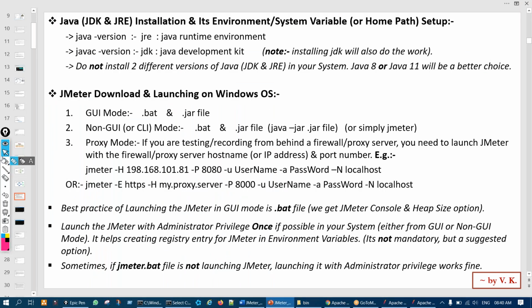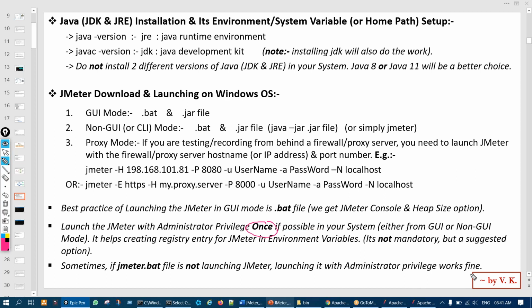And there is one tip actually. Launch JMeter with administrator privilege once if possible. Right, here you can see if possible, I have said, in your system, either from GUI mode or non-GUI mode. Okay, it's not mandatory, but a suggested option. It means that at least one time, means first time, let us say when you have downloaded JMeter, so first time try to launch it. At least one time we have to do, not every time. Just one time we have to do, and next time you can use it normally. No need to always launch with administrator privilege.